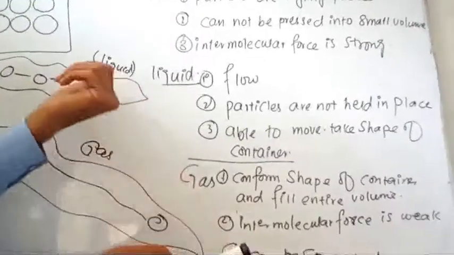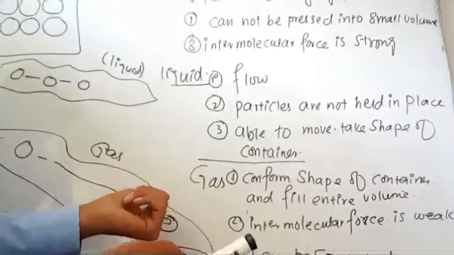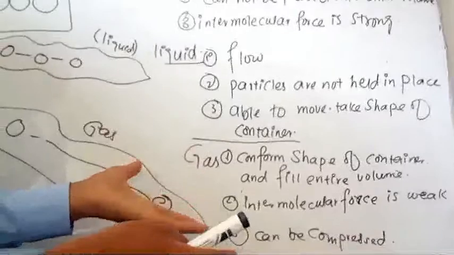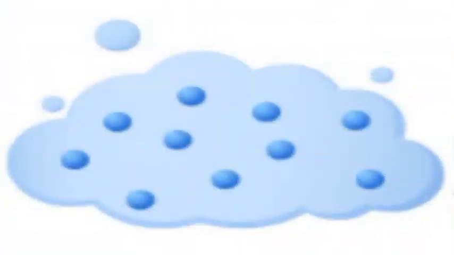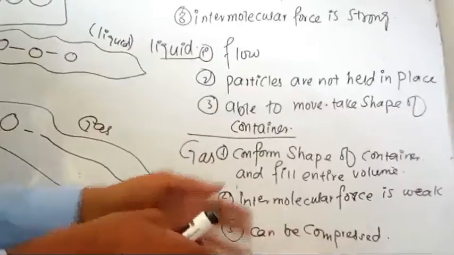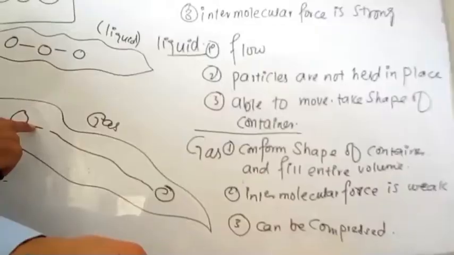Third one is gas. So gas is also a state of matter, and here is water. Here the water is a matter and the gaseous state of water is steam. So gas conforms to the shape of the container and fills the entire volume. Why? Because the gas molecules hit one another.